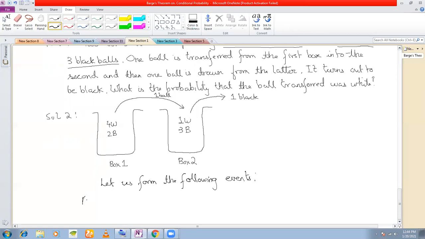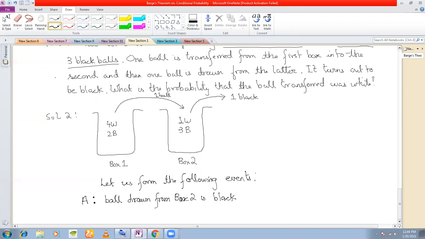First, given event A: the ball drawn from box 2 is black. This is the given event.